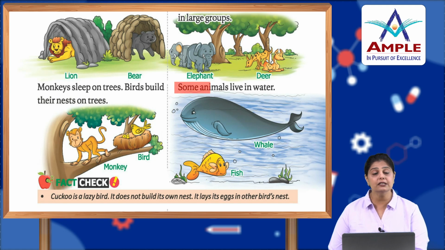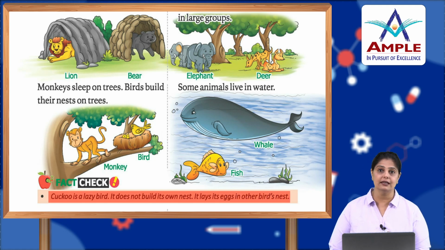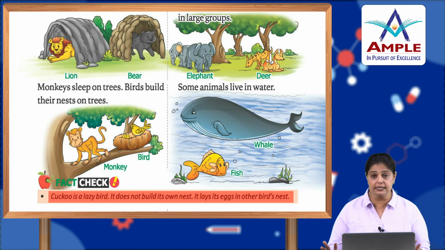Now, there are some animals that live in water and we call them aquatic animals. Now, there is a fact check. Children, do you know this? There is this bird which is called the cuckoo bird. Now, cuckoo bird is a lazy bird. It does not build its own nest. It lays its eggs in other birds' nests and does not take care of them. They are taken care of by the other birds.